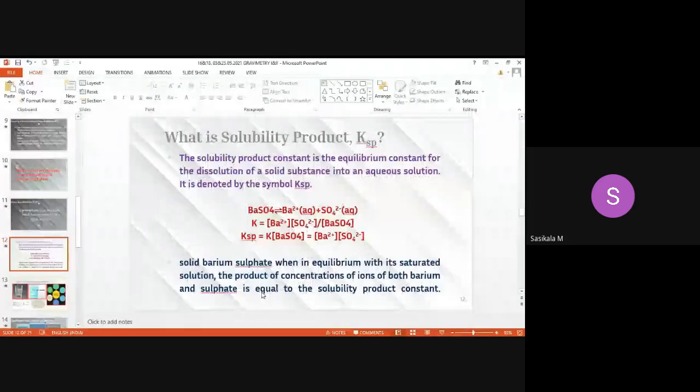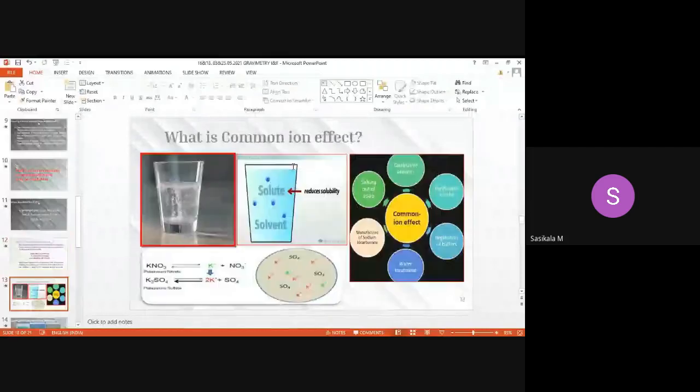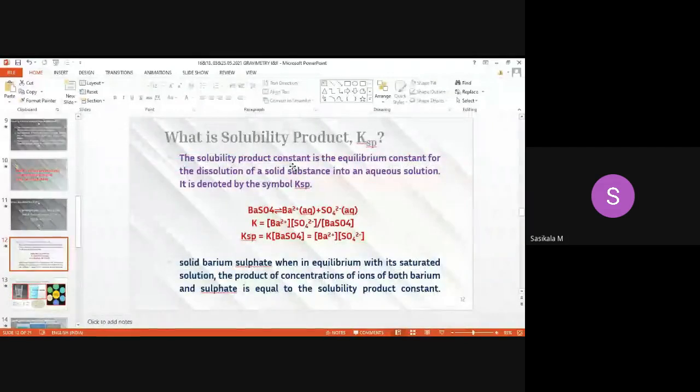Then here, the first parameter which affects purity is the primary parameters, which is not there in your syllabus. Then I have also added factors which affect the purity of the precipitate: solubility product and common ion effect, to be discussed under precipitation titration also, which is also not mentioned in your syllabus. So I'm explaining here, since it is important to be discussed. What is solubility product, and what is common ion effect? It is a sure 2-mark question. Every time you get 2-mark questions in university papers on solubility. What is solubility product? What is common ion effect?